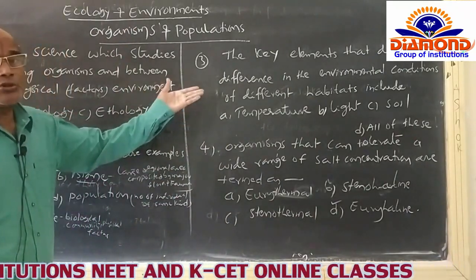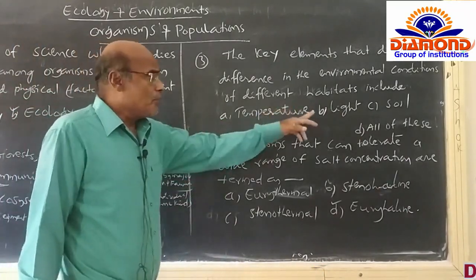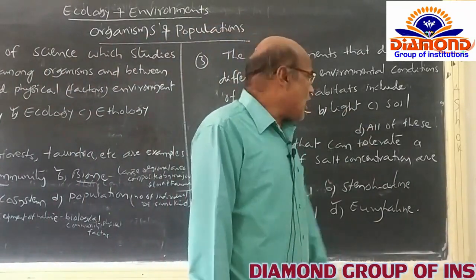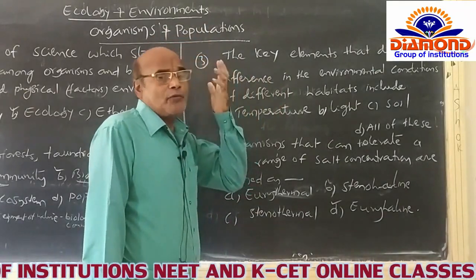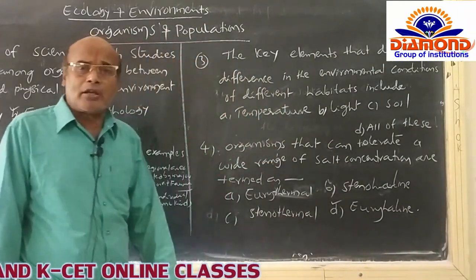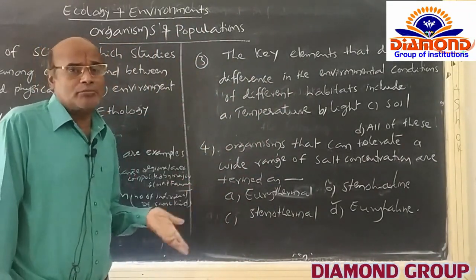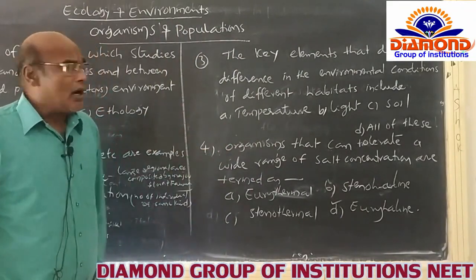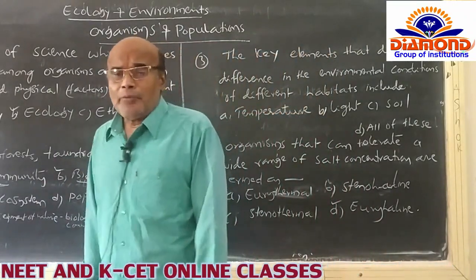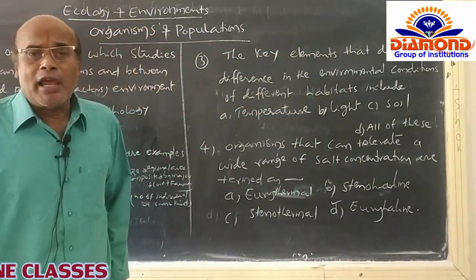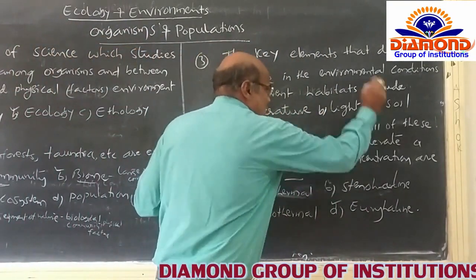For this question, four options are given. One is temperature, B is light, C is soil, and D is all of these. The environmental conditions of different habitats are determined by all these factors. Temperature is a prominent element, light is also very important, and soil is also. These three elements are very important to determine the environmental conditions of the habitat. So that's why I am opting for the D option for this question.